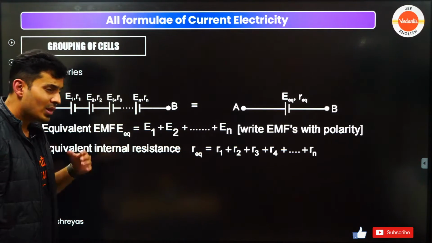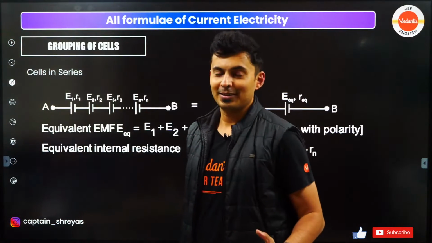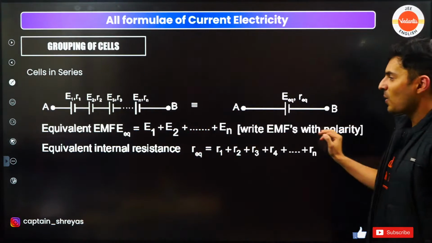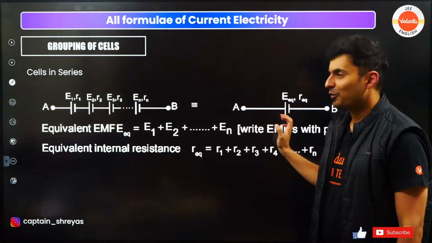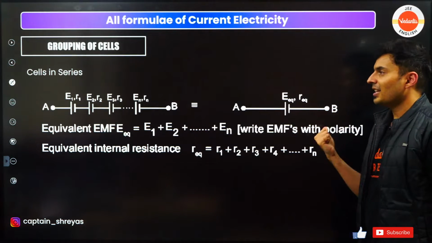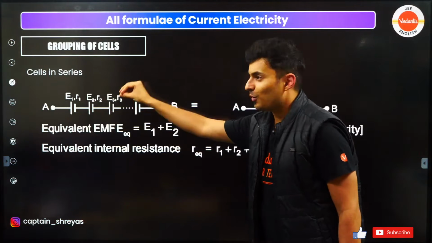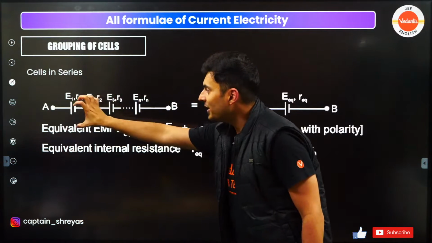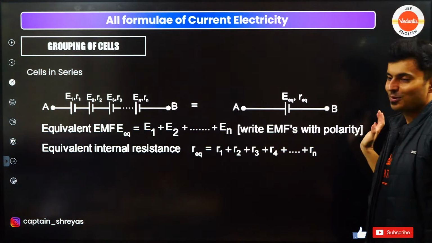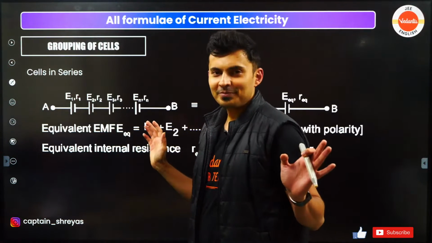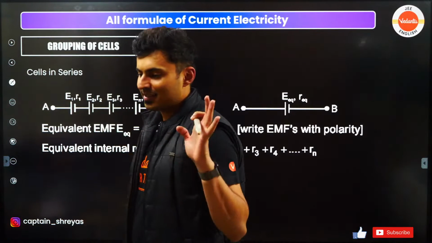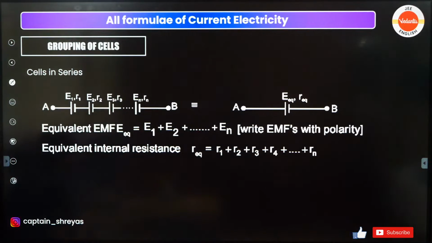Great. Now you also can combine multiple cells together. If you have cells in series, just simply add, just like you add resistors: E1 plus E2 plus E3 plus E4. All these cells can be written down as one single cell with one single equivalent emf. The internal resistances are R1, R2, R3, R4, and the equivalent internal resistance will also be R1 plus R2 plus R3 plus R4. Very simple. So whenever cells are in series, just treat them like series resistors. As simple as that. I hope you guys can see it.